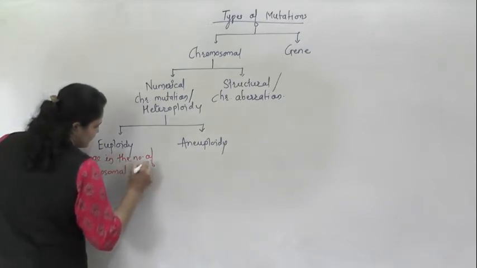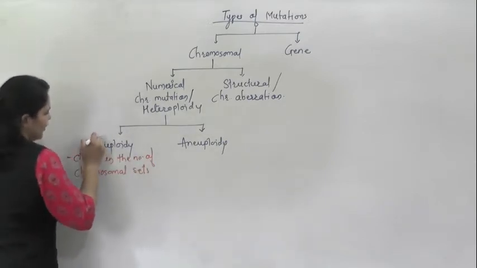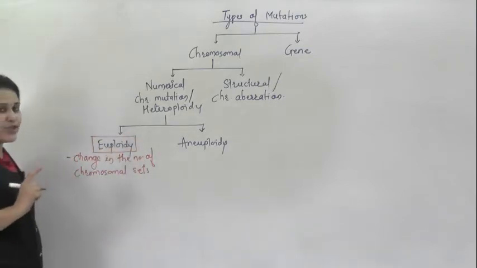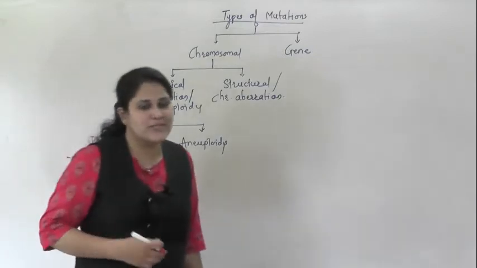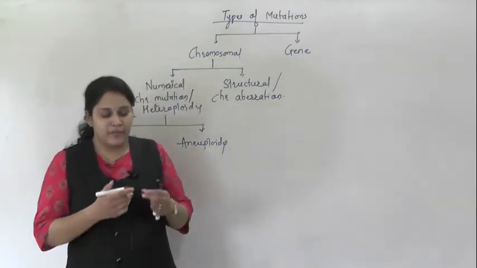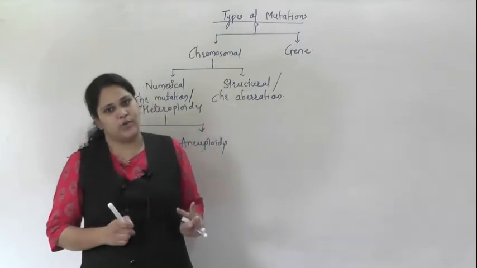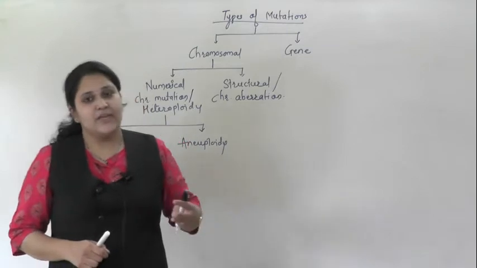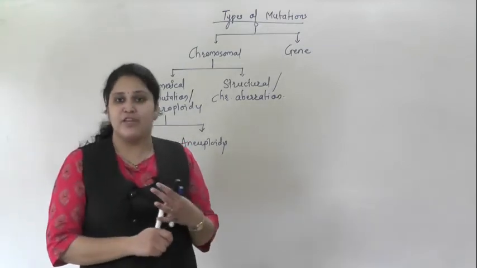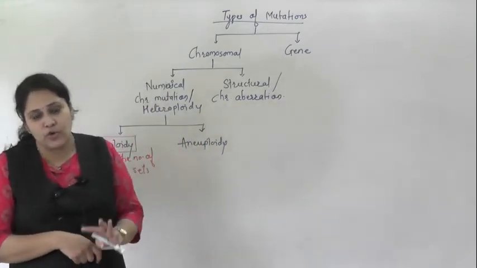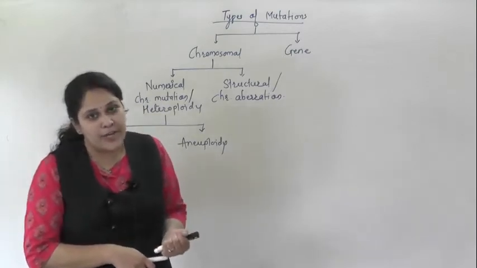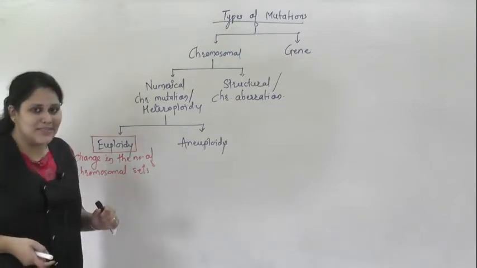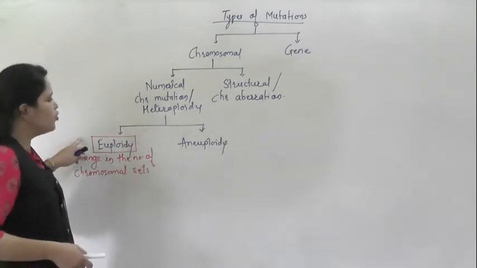Chromosomal sets. Fine. This is known as euploidy. Yes, euploidy means a change in the number of chromosomal sets. For example, in a diploid organism, there are two sets of genome. If a person has three sets of genome instead of two, that condition is known as triploidy. If a person has four sets of genome, that is known as tetraploidy. So whenever there is an increase in the number of chromosomal sets, that is known as euploidy.